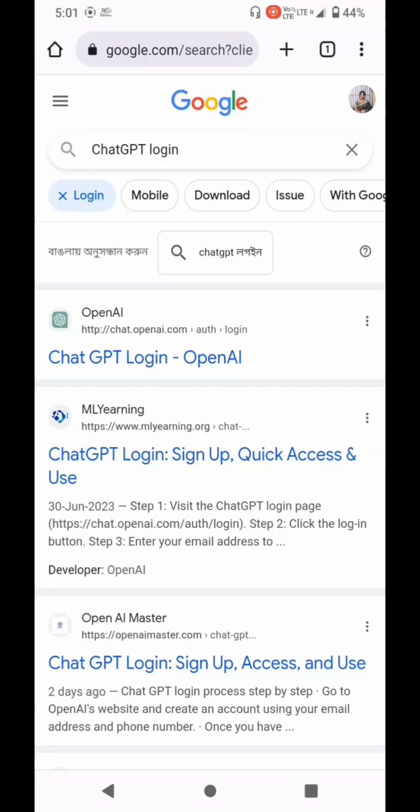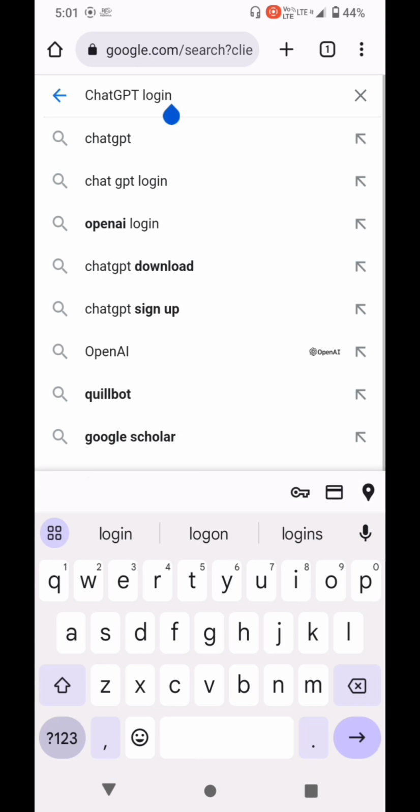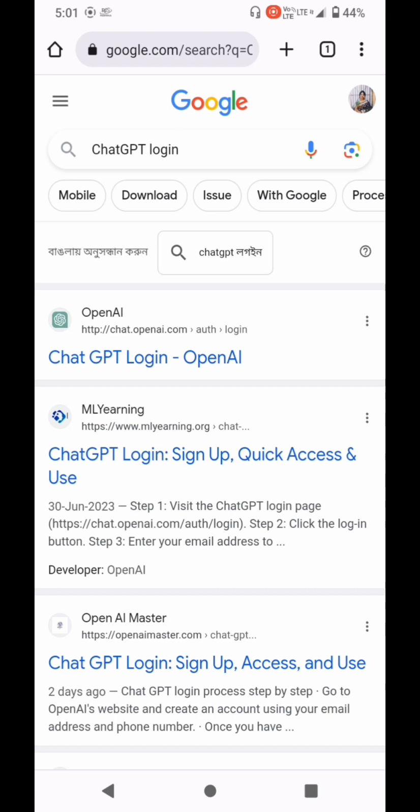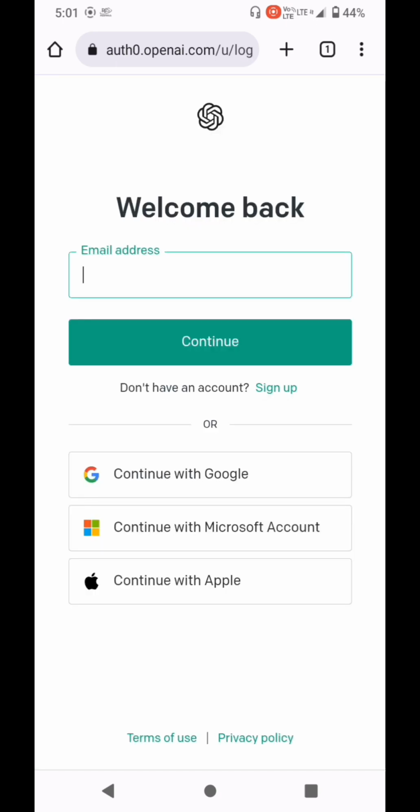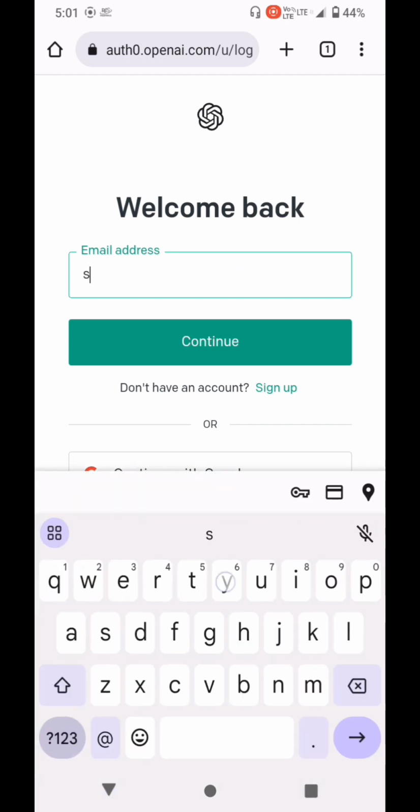And now I will show you how to log in on ChatGPT by using Google Chrome browser. So first of all, on the browser, we will write ChatGPT login. Then we will go to this link, chat.openai.com. So this is the official site of ChatGPT. So welcome to ChatGPT. Log in with your OpenAI account to continue. As I have already logged in with ChatGPT, I will continue with my email address.